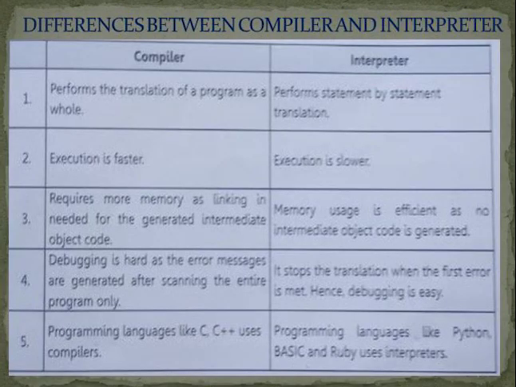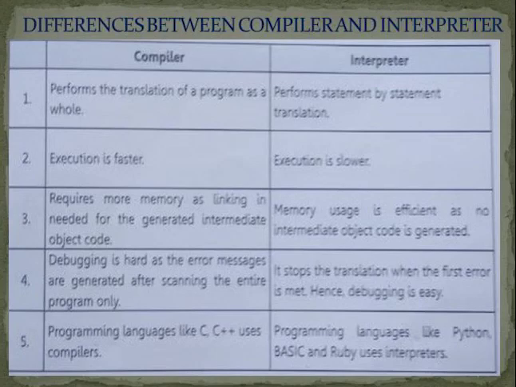Differences between the compiler and interpreter. A compiler performs translation of a program as a whole. That means it will first read all the program at a time. But an interpreter, as we discussed, will read the program line by line, that means statement by statement. Execution is faster in a compiler, execution is slower in an interpreter. A compiler requires more memory as linking is needed for the generated intermediate object code. That means it requires more memory to save the program. But an interpreter requires very little space.